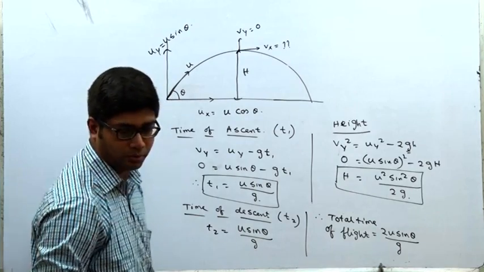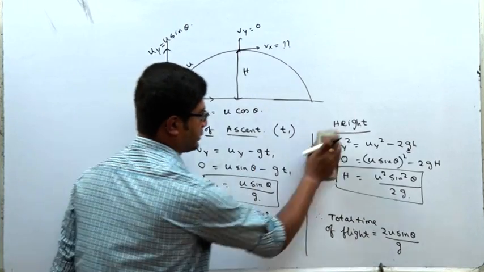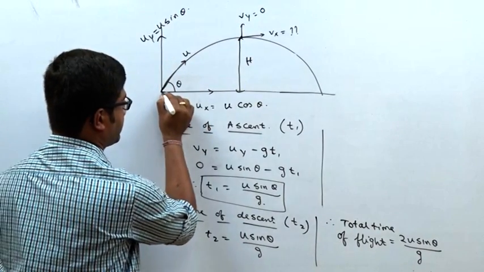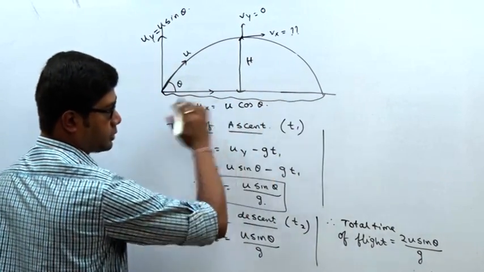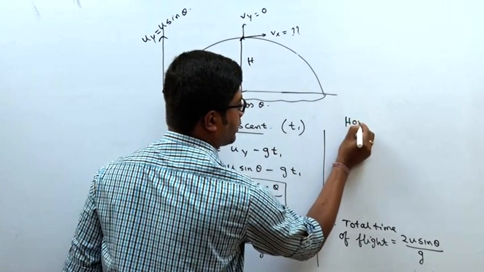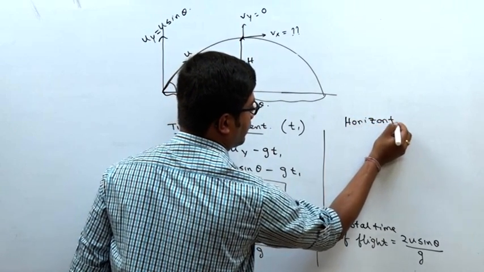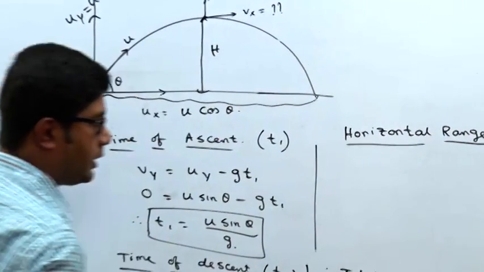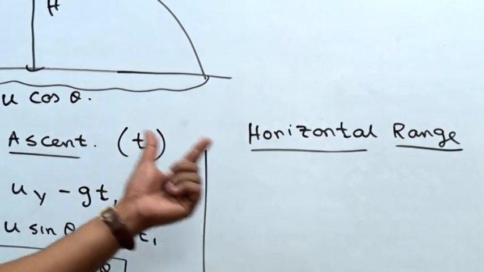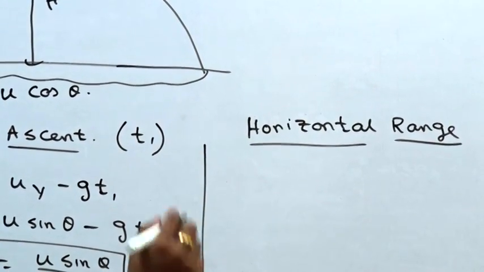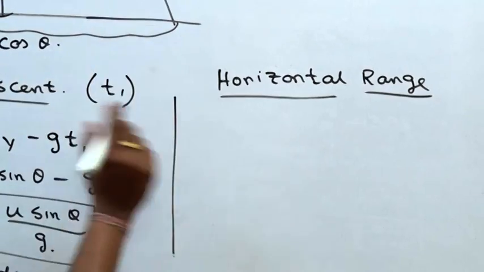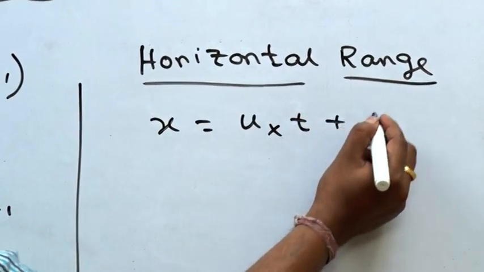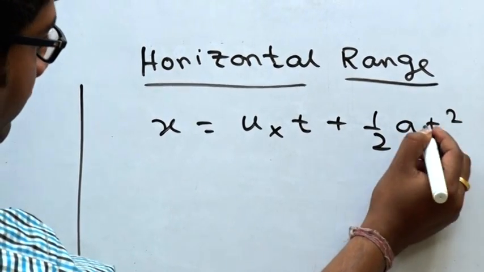Now we have to find the horizontal range. Horizontal range means this distance. Horizontal means the x direction, so we have to find the distance in the x direction. So x will be uxt plus half at square.